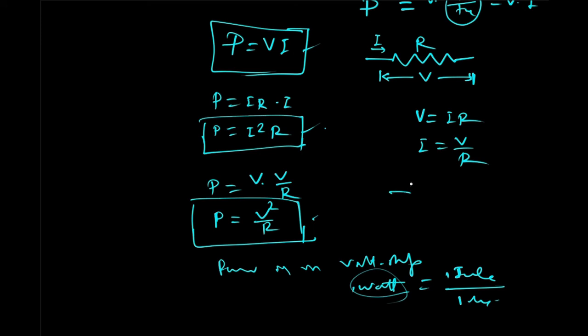If it is a battery element, then there is some voltage difference across the battery element and current is flowing like this. So this battery is supplying energy at the rate of VI, that is joule per second, or watt. At this rate the element is supplying energy. And if this resistance is connected across this battery, it will supply energy at this rate and it will consume that energy at this rate also.